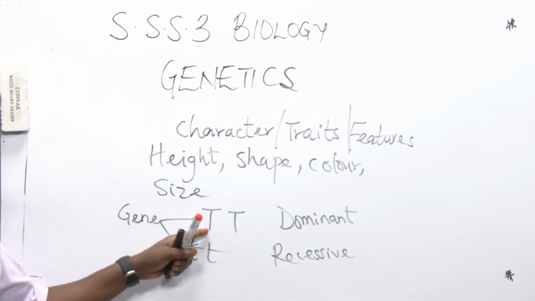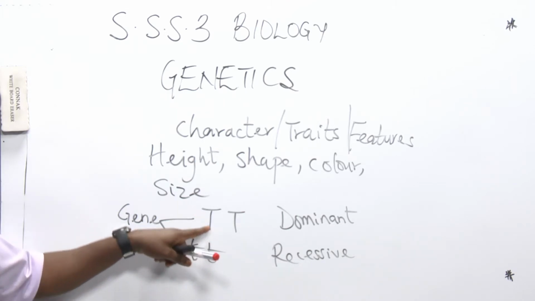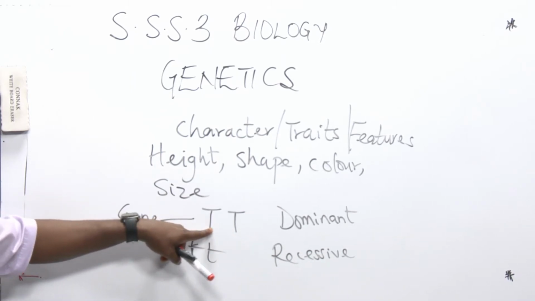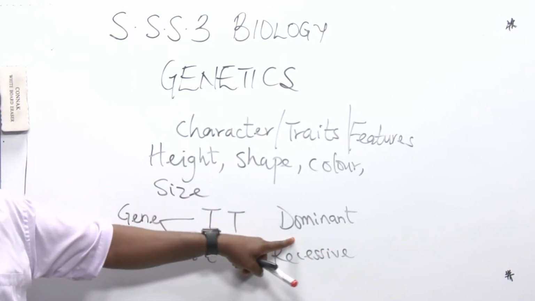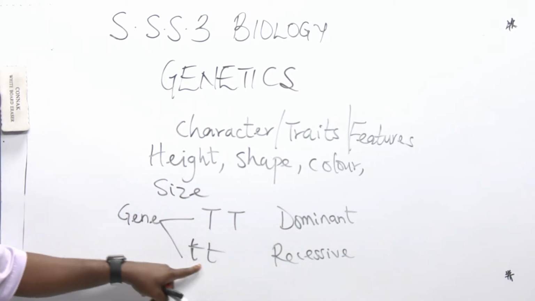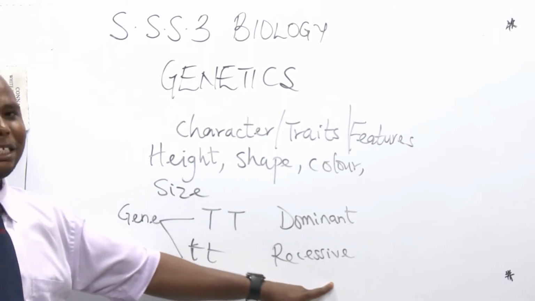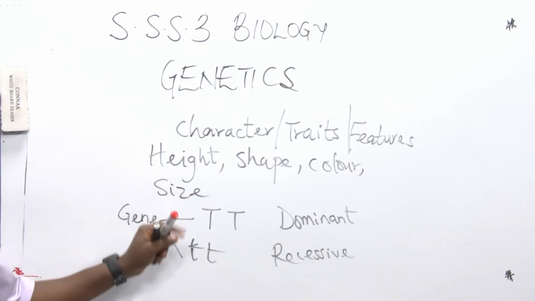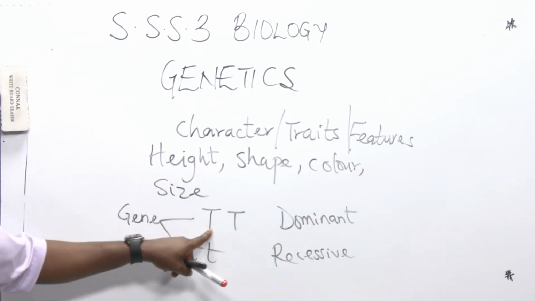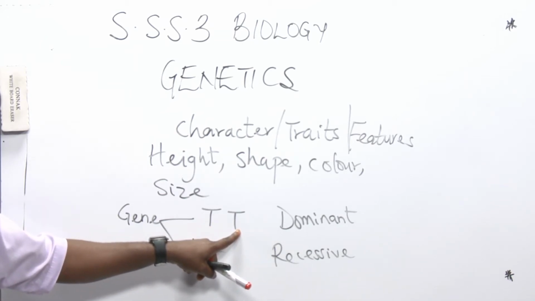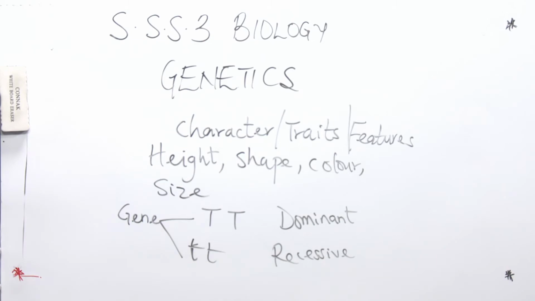So, in genetics, you need to take note of this. When you see a capital letter or uppercase, we use it to represent dominant traits or characters. And when you see a lowercase, we use it to represent recessive traits. So we don't just use the letters like we use them in English at the beginning of a sentence. No. When you see uppercase in genetics, we use it to represent dominant characters. When you see lowercase, we use that to represent recessive characters.